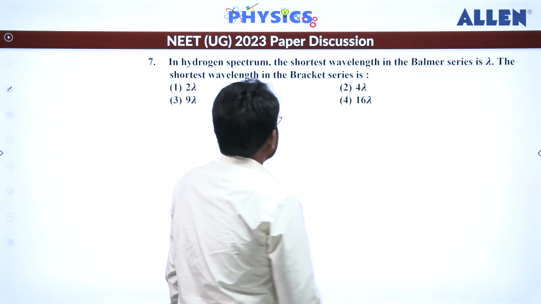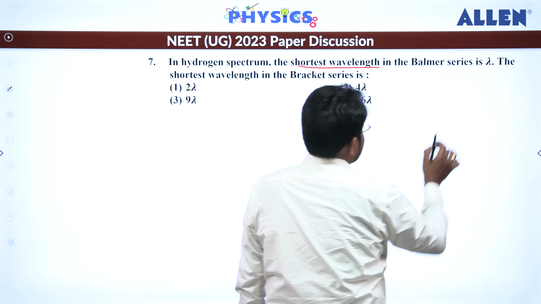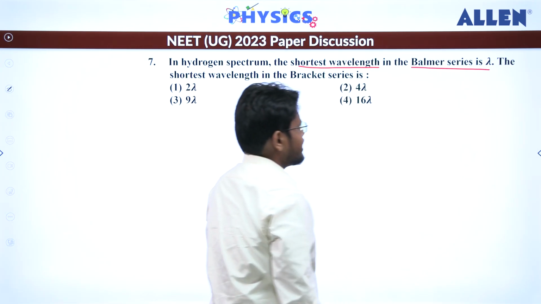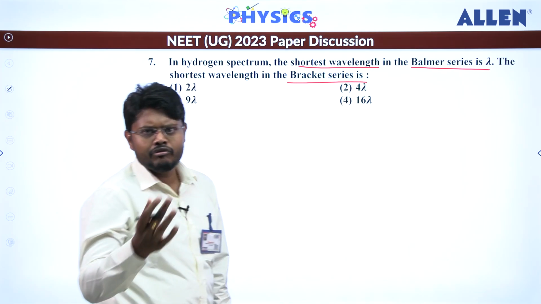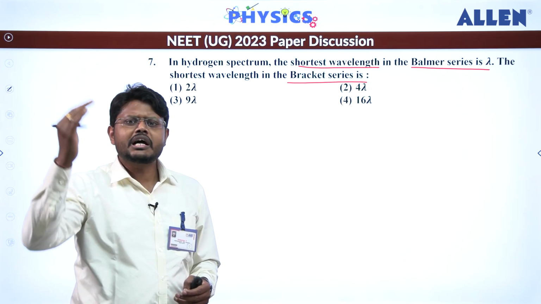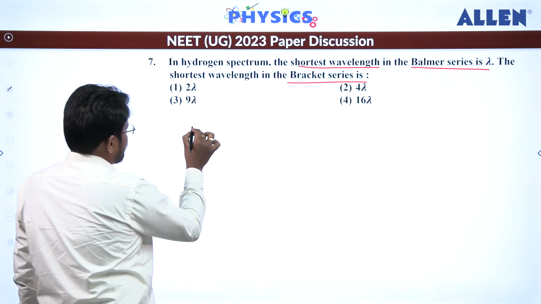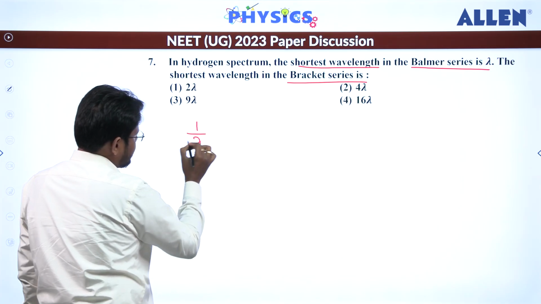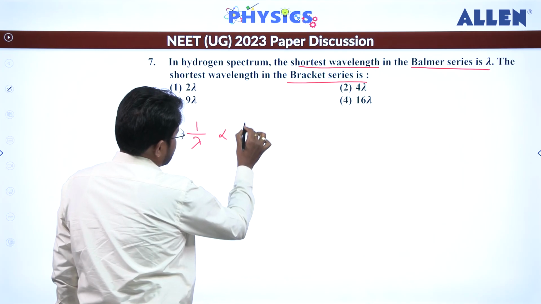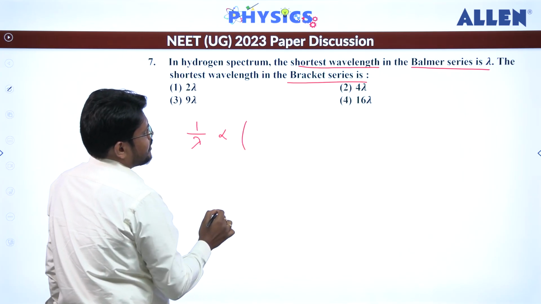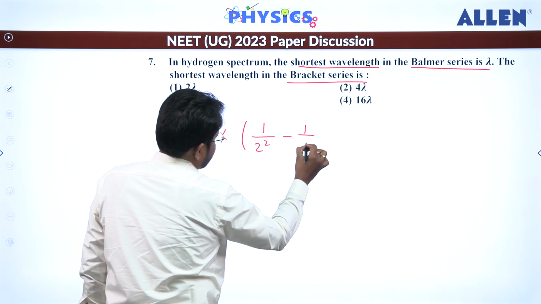Hydrogen spectrum is there and we have to talk about the shortest wavelength, and for Balmer it is lambda. Then the shortest wavelength for Brackett. Brackett means the n value will be 4, and for shortest it should start from infinity, right? So I can write 1 by lambda in terms of proportionality. So proportional to 1 by n1 square minus 1 by n2 square. For Balmer, n1 will be 2 square minus 1 by infinite square.